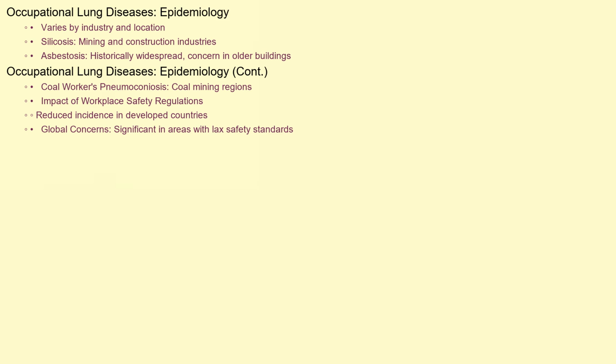The epidemiology of occupational lung diseases varies depending on the industry and geographic location. Silicosis is prevalent in countries with significant mining and construction industries. Asbestosis was more common in the past due to widespread asbestos use, but remains a concern in older buildings and demolition work. Coal workers' pneumoconiosis is primarily found in coal mining regions. Effective workplace safety regulations and preventative measures have reduced the incidence of some of these diseases in developed countries, but they remain a significant health concern in many parts of the world, especially where safety standards are lax or unenforced.